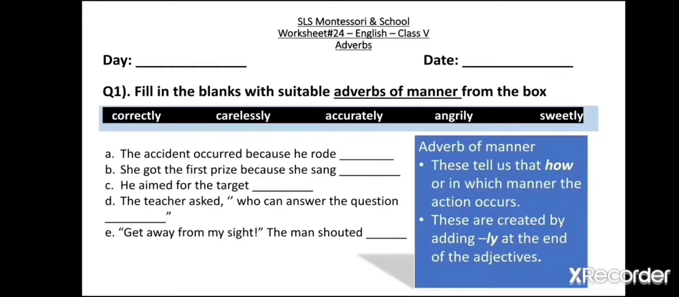Here in the black colored box, you are given adverbs of manner. You have to fill in the blanks using the correct adverb of manner. A part, the accident occurred because he rode dash.